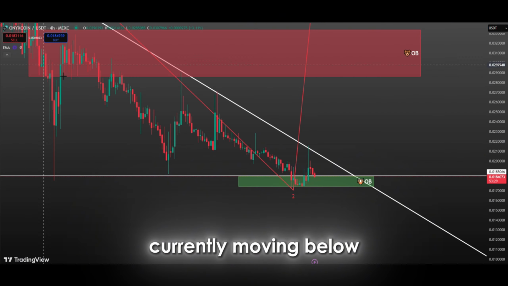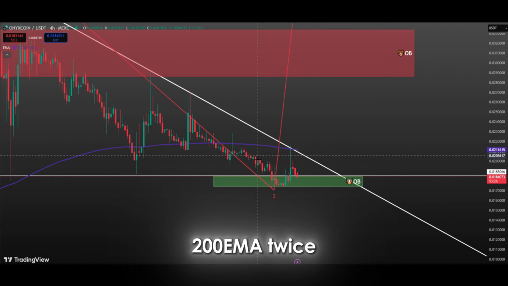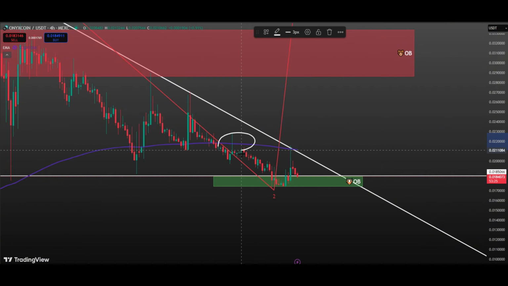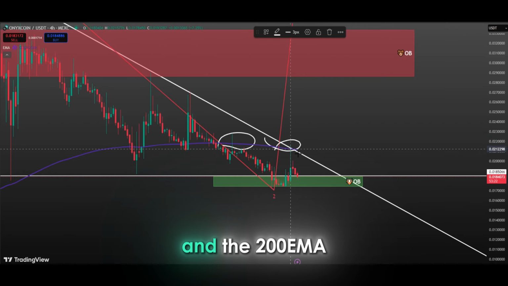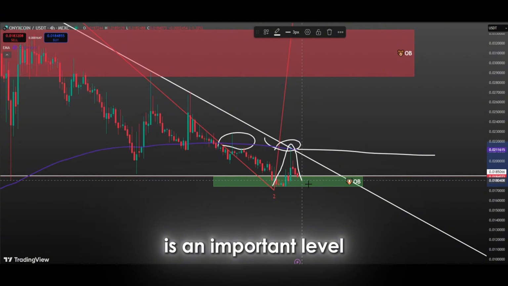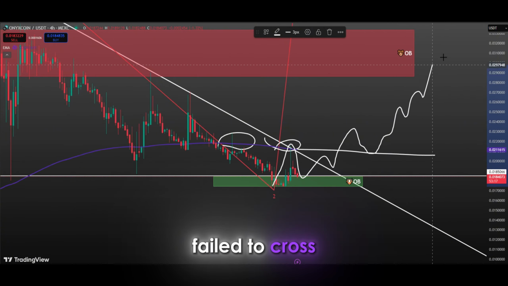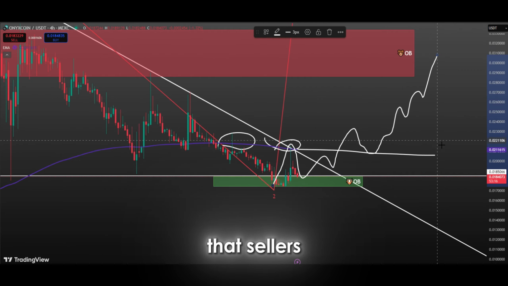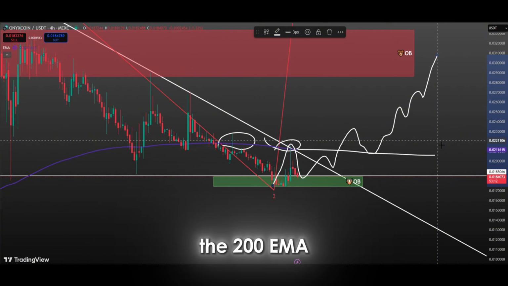The price is currently moving below the 200 EMA, and although it has touched the 200 EMA twice, it has failed to breach this level. This suggests that the market is still under downward pressure in the short term, and the 200 EMA acts as a strong resistance level. The 200 EMA is an important level that usually determines the direction of the long-term trend. The fact that the price failed to cross this level shows that sellers are still strongly influential in the market and buyers are struggling to break through this level. If the price can break above the 200 EMA, we can say that the price has entered an uptrend in the long term.